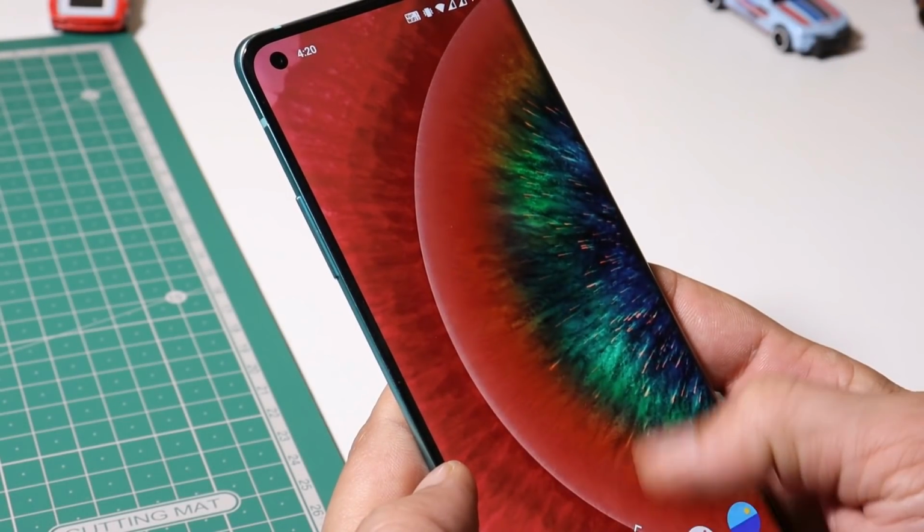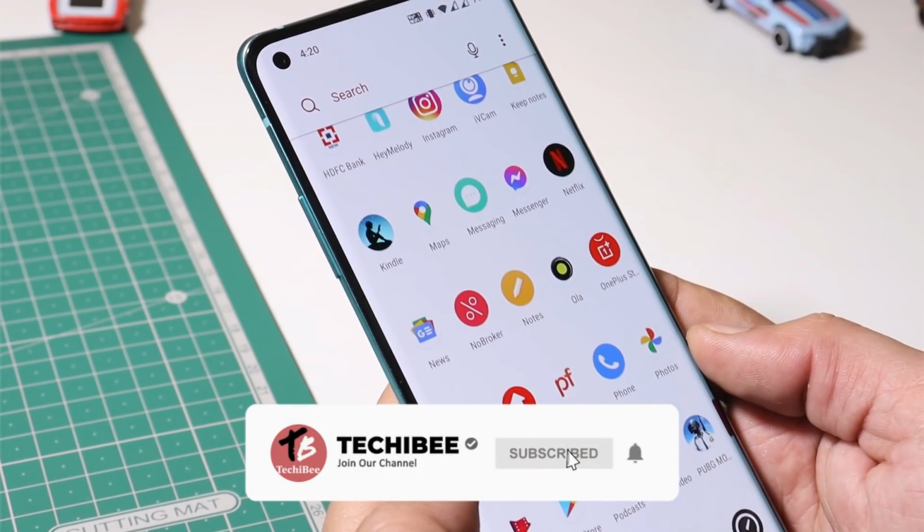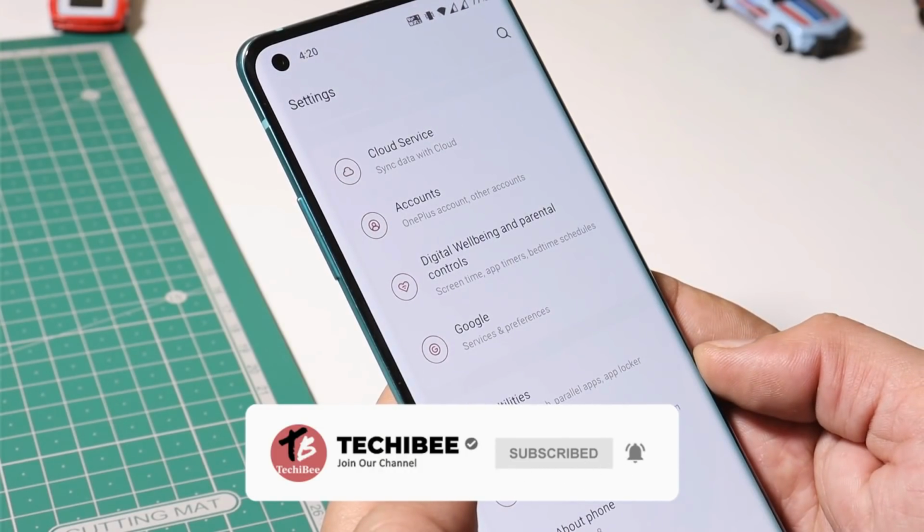In this video, we won't be covering the changelogs. If you want to check out the new additions done on Oxygen OS Open Beta 5, you can find the video in the I button or description below.